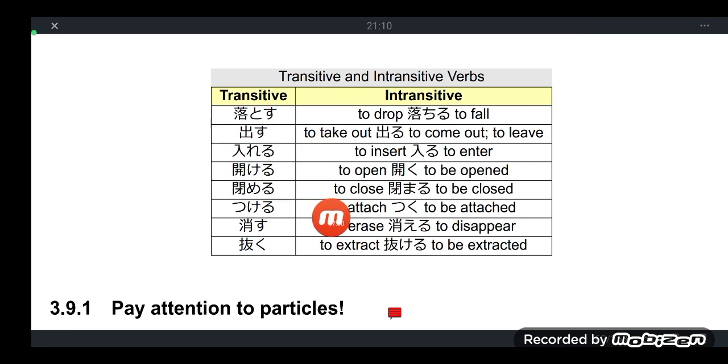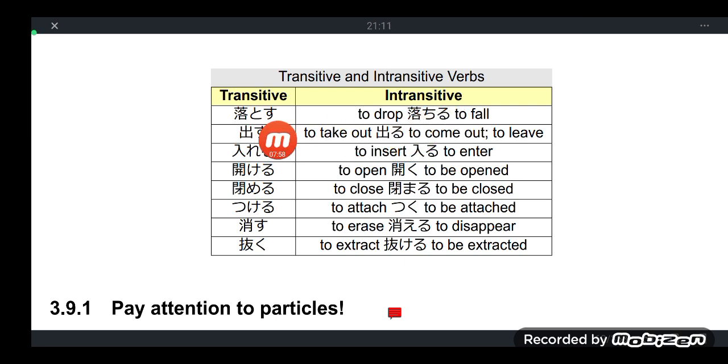The infinitive phrases here, to drop, to take out, to insert, correspond to the transitive verb. The rightmost infinitive phrase is the meaning for the intransitive verb. So otosu, transitive verb meaning to drop.